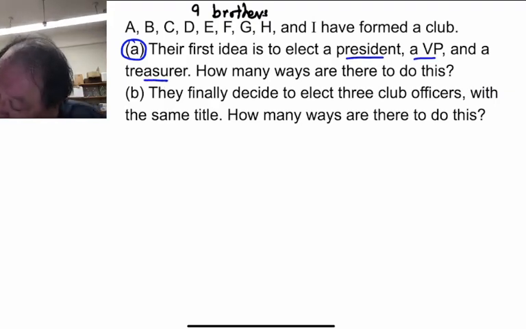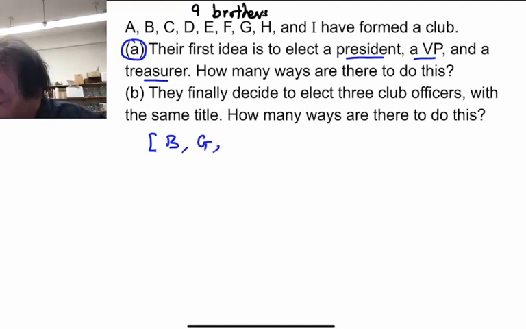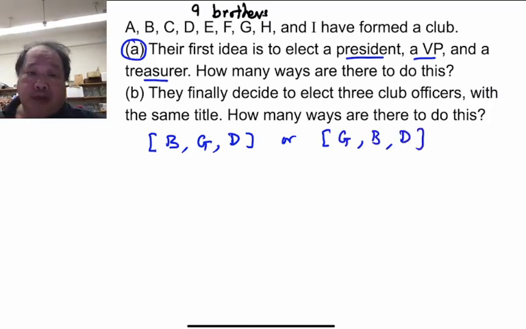For example, they could have picked B as the president, G as the vice president, and D as the treasurer, or another selection using the same 3 brothers as G as the president, B as the vice president, D as the treasurer. So if you haven't done A, please pause the video and take a crack at it, and we'll compare answers.